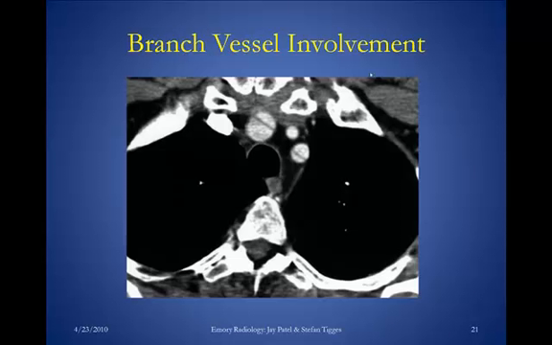Here we have an axial CT with contrast showing branch vessel involvement. Here we have an intimal flap in the innominate artery and an intimal flap in the left subclavian artery. Notice 1, 2, 3, the main branches off the arch of the aorta.